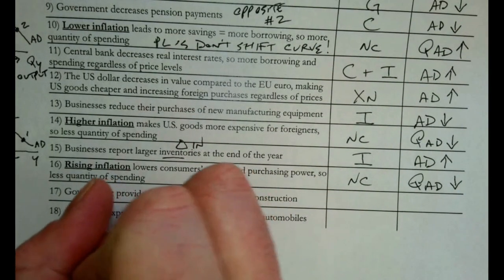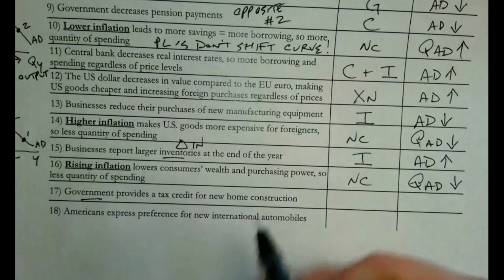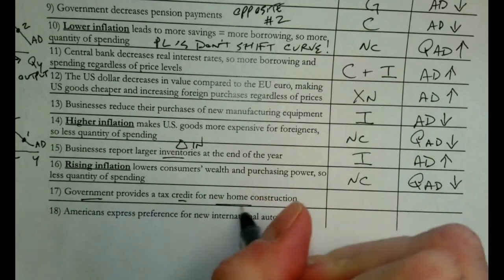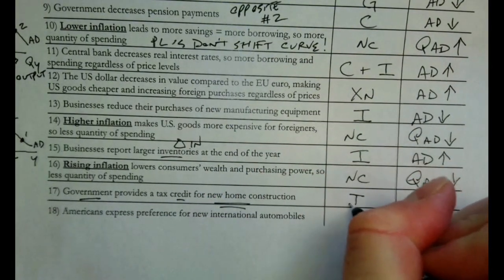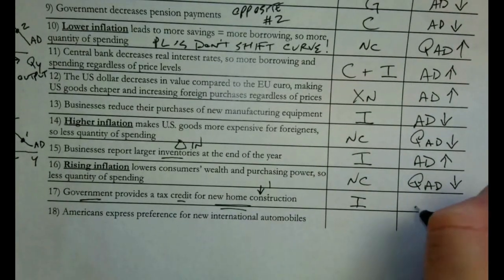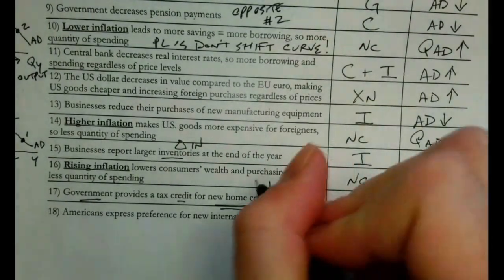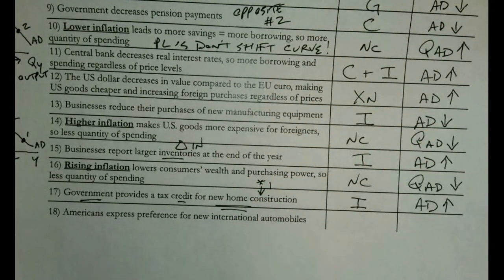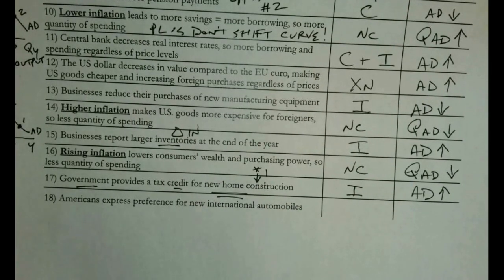Number 17, government provides a tax credit for new home construction. So you might initially think, oh, it's going to be government spending, but it's not. It's a tax change, and it's on new homes, which is an investment spending category, right? This is the key here, construction. That's going to make aggregate demand increase, right? This one, that's the biggie, new home construction. Any new construction is always investment spending.